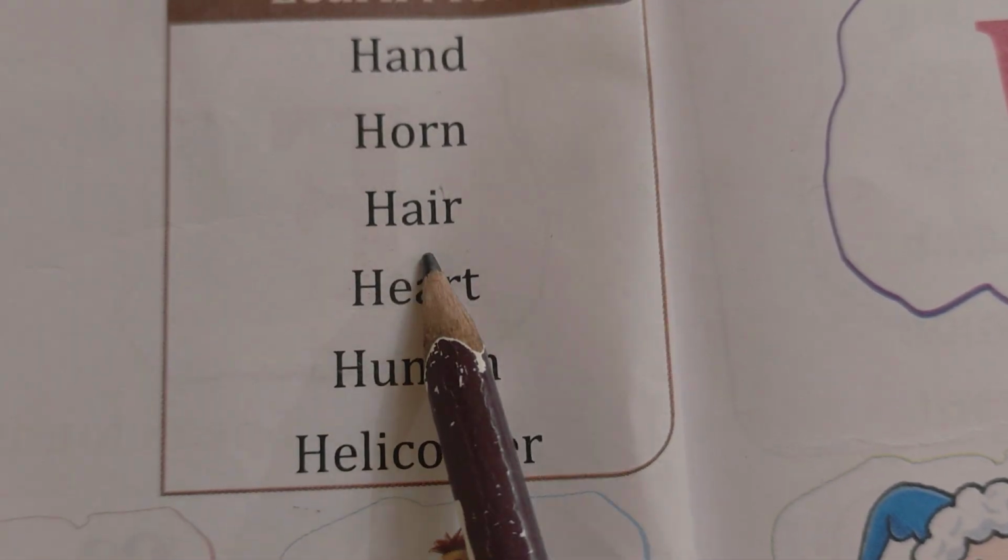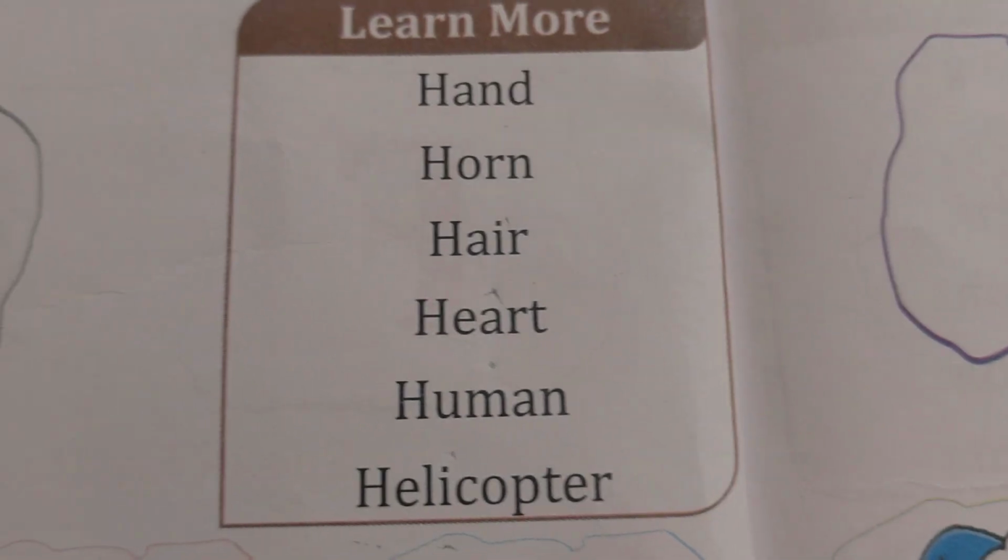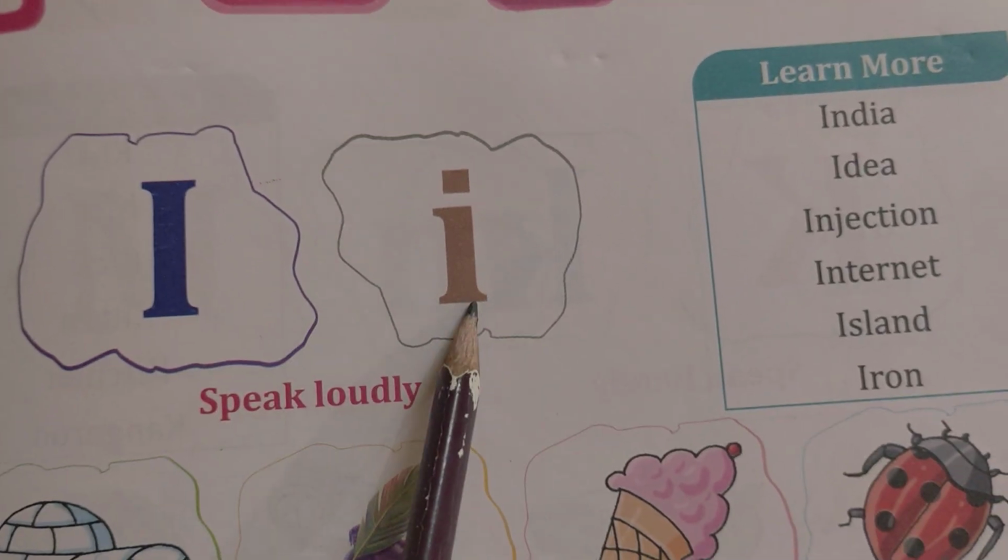H for hen, H for house, H for hat, H for hand, H for horn, H for hair, H for heart, H for human, H for helicopter. I, capital I, small i.